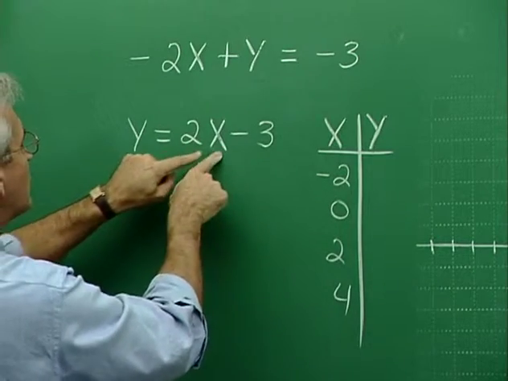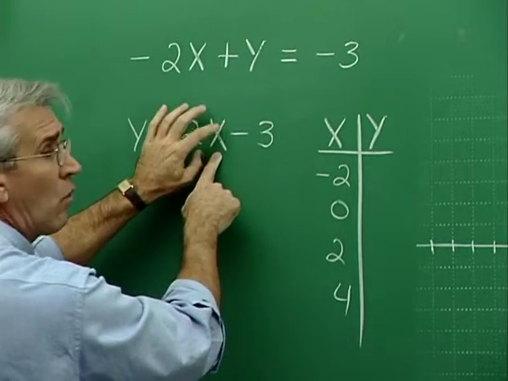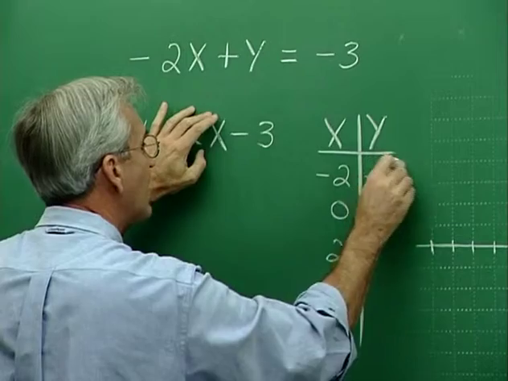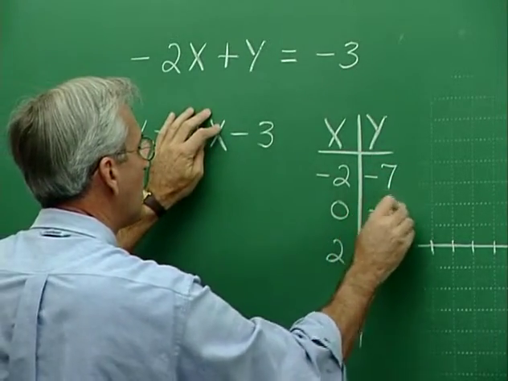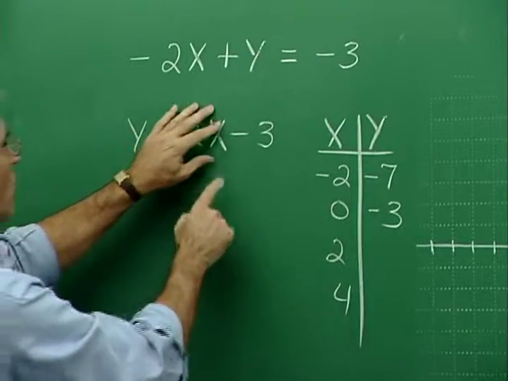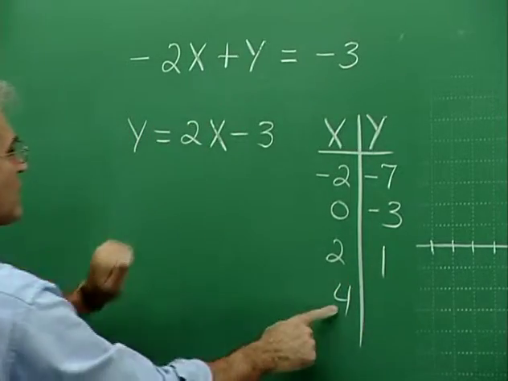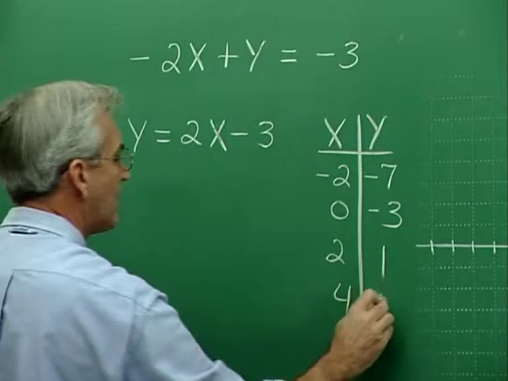If x is negative 2, we have 2 times negative 2, that's negative 4. Negative 4 minus 3 is negative 7. If x is 0, this term goes out, so y is negative 3. If x is 2, 2 times 2, 4. 4 minus 3, 1. If x is 4, 2 times 4, 8, minus 3, 5.